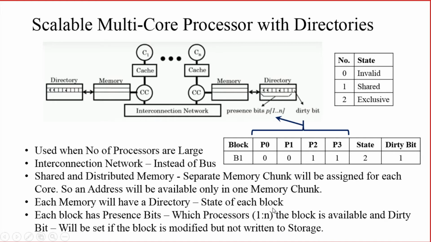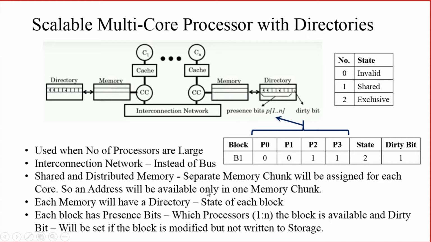In addition to that, it also holds the presence bit of each block. So what do you mean by presence bit? Presence bits tell which are the processes. The processes are represented from 1 to n. Here you can see presence bits p of 1 to n. That means in our case we have n processes. So presence bit, what does it mean? Which are the processes in which the block is available.